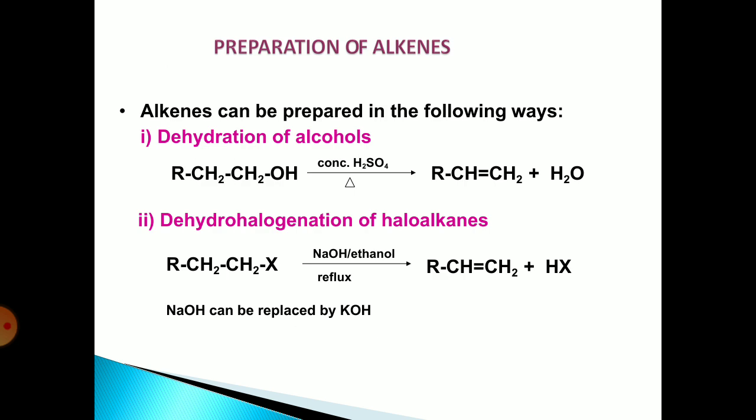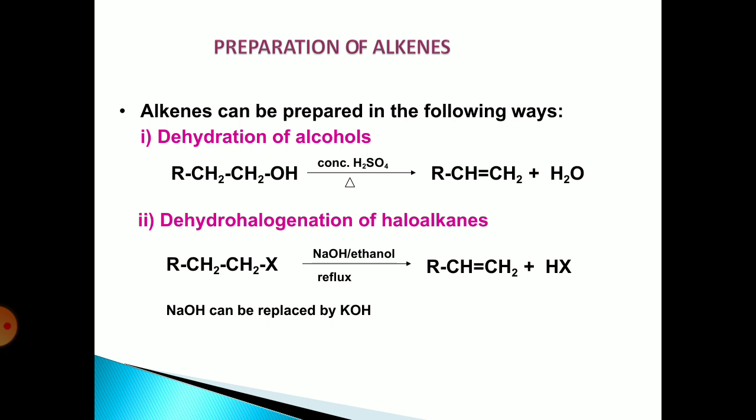Let us see the preparation of alkene. Alkene can be prepared in the following ways. First is the dehydration of alcohol. The dehydration of alcohol is done by heating the alcohol with concentrated H2SO4. It gives dehydration, that is, a water molecule is removed and a carbon-carbon double bond is formed.